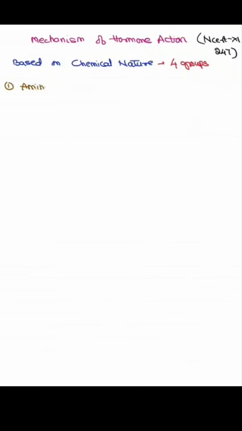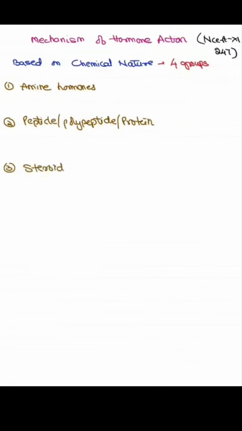Let's discuss an important topic in chemical regulation, that is the mechanism of hormonal action from NCERT 11th class. Now, based upon the chemical nature, we can divide the hormones into four groups, and these are amine hormones, peptide, polypeptide or protein hormones, the steroids, and the iodothyronines.